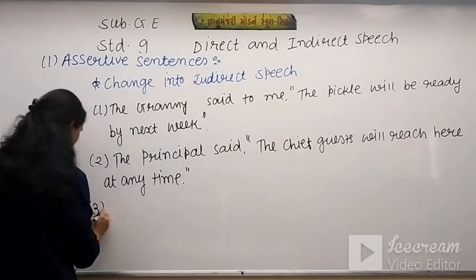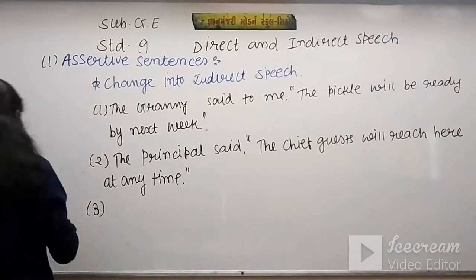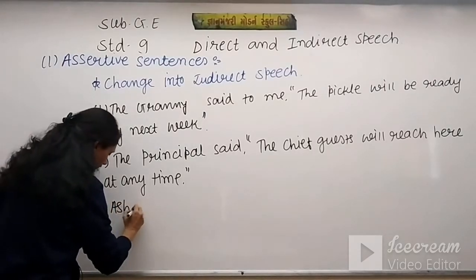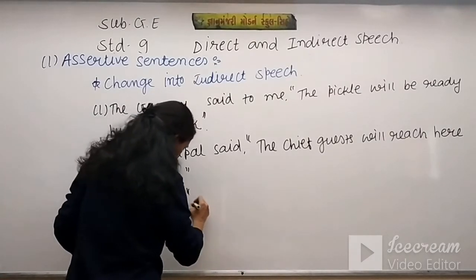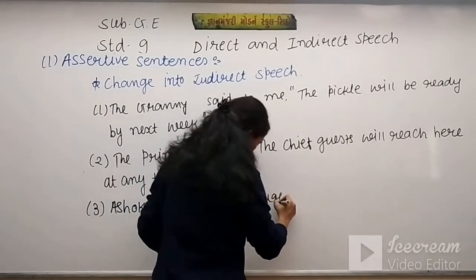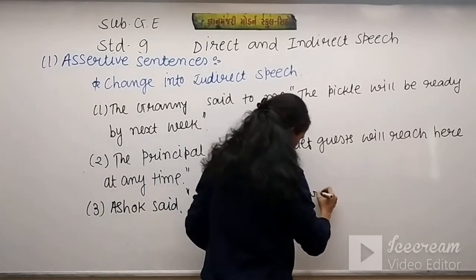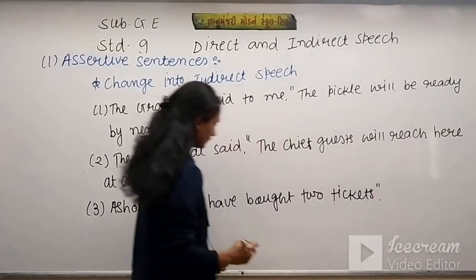Number 3, Ashok said, I have bought 2 tickets. Okay.